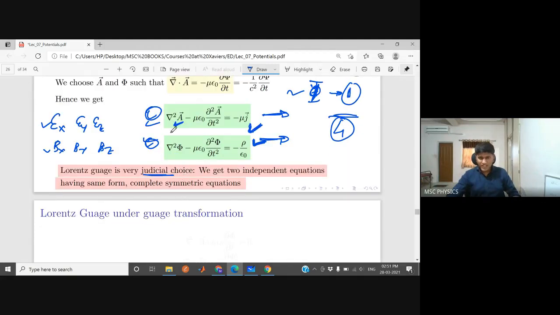Okay, so let's check: if we change A to A prime and phi to phi prime, do these equations change their form or not? That is our purpose. Just as we did in gauge transformations, will these equations change their form or not? Because the electric field and magnetic field were not changing their form. So if we put A prime and phi prime here and the equation changes its form, apart from this beautiful symmetrical form, then there is some problem in our calculation.